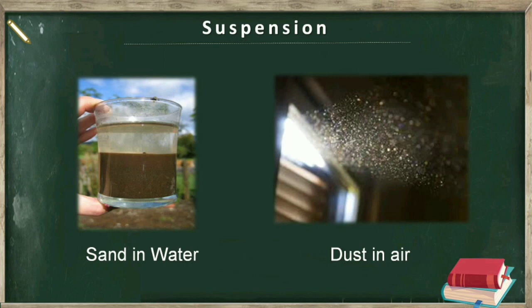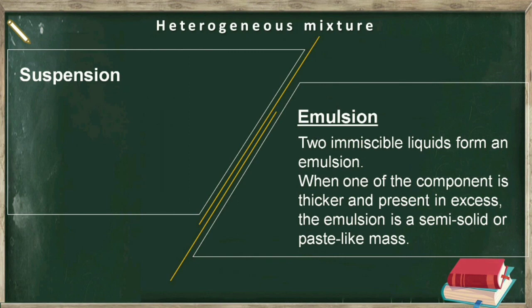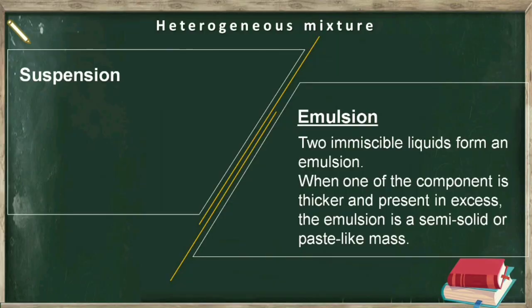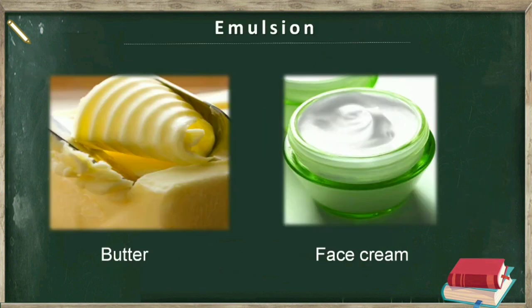Then second form of heterogeneous mixture is emulsion. Emulsion is formed by two immiscible liquids. In most of the cases, one of the components of emulsion is water. Generally, the emulsions are formed by mixing oil and water. When one of the components present in excess is thicker, then the emulsion is semi-solid or paste-like mass. For example, butter, face creams, shaving creams, etc.